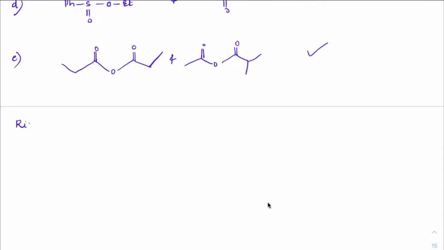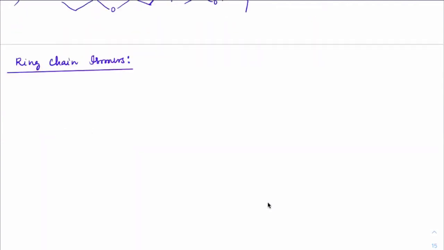Next one is ring chain isomers. We have discussed this as one particular case in the last class, correct? Here, the idea is we should have same molecular formula, but different ring and chain forms.